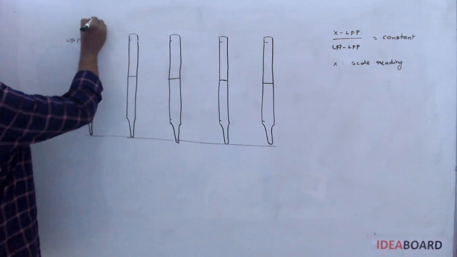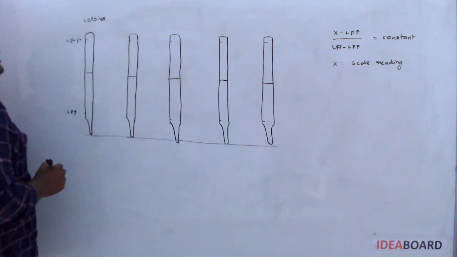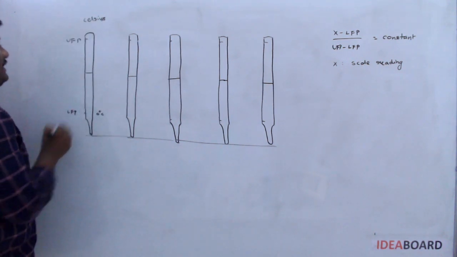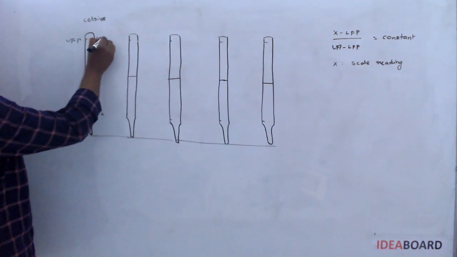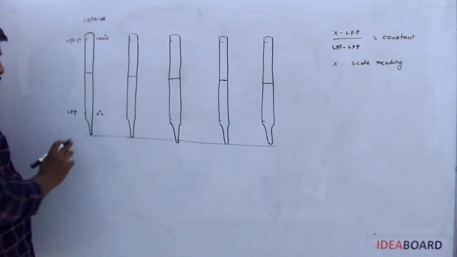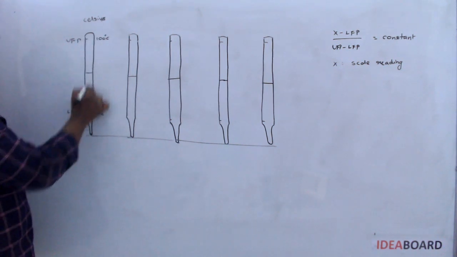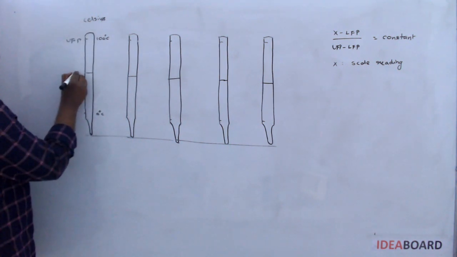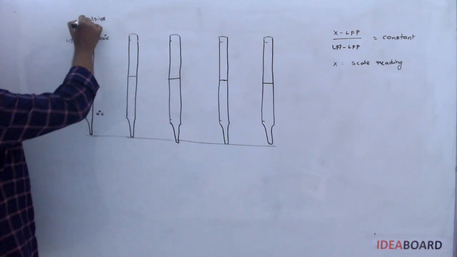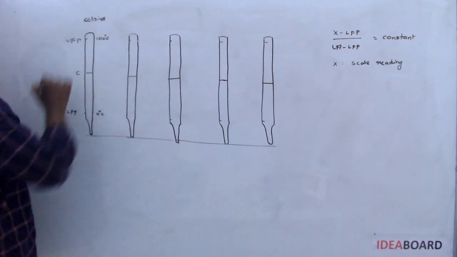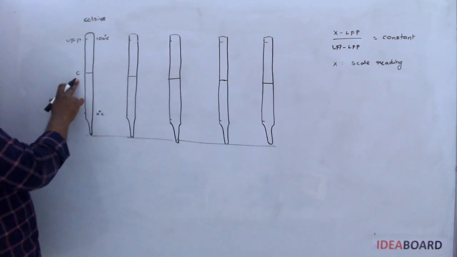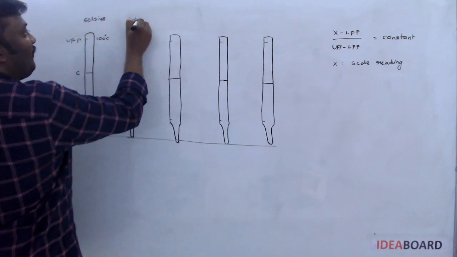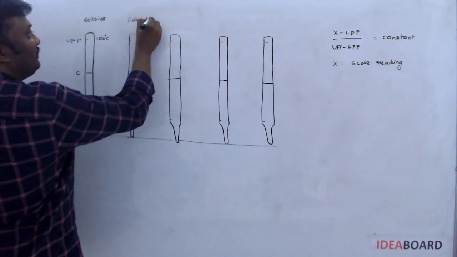So generally we have discussed 5 scales. One is the Celsius scale. For the Celsius scale, the lower fixed point is 0 degrees Celsius and the upper fixed point is 100 degrees Celsius. The reading shown by this liquid column is denoted by C here, because in Celsius the first letter is C. Next, another thermometer is the Fahrenheit thermometer.